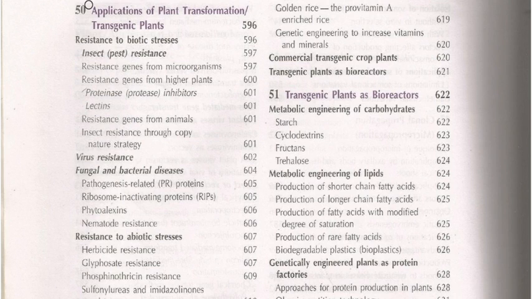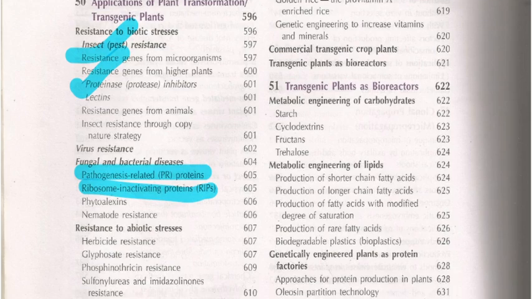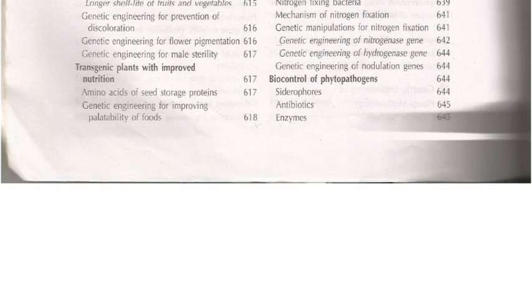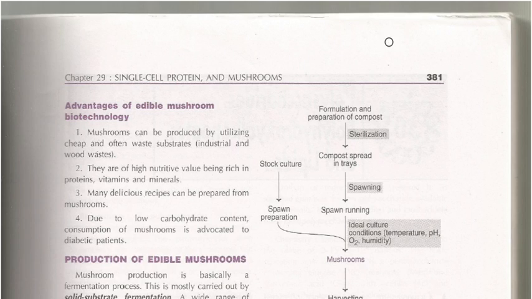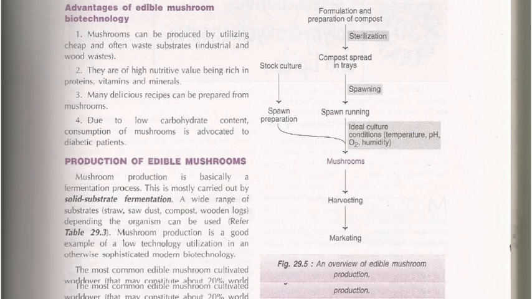And here you have plant transformation, like the resistant gene for water. What is the name of the resistant gene from microorganisms? What is the name of the resistant gene from higher plants? Like that, you have various things like PR proteins and ribosome inactivating proteins. You have various things that you can study from this book itself. And next, you have the various tabulated columns available. At least try to study the tabulated columns alone. If you can't study everything, just try to study the tabulated columns alone. So let me share with you one tabulated column. It will be very helpful.